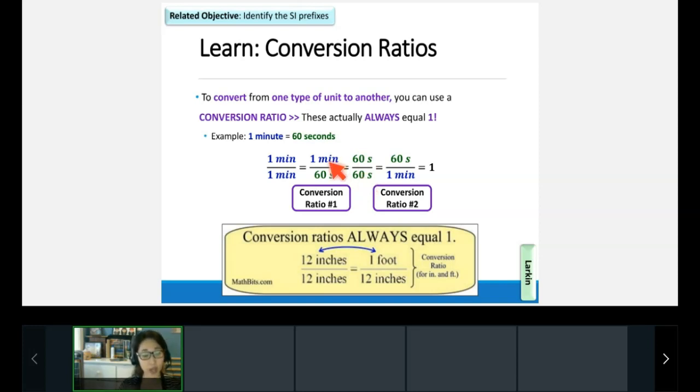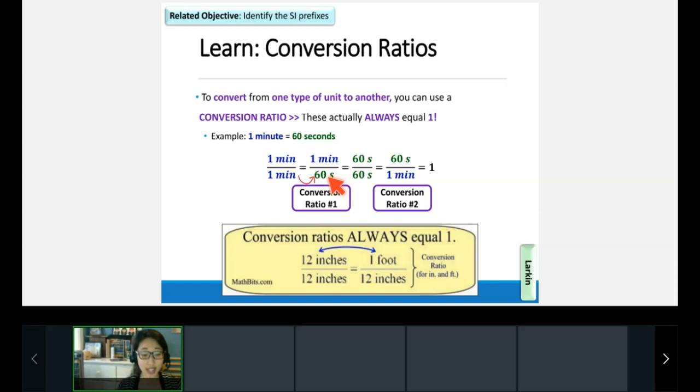But here's the thing. We just said that minutes and seconds are interchangeable. Instead of saying 1 minute, we could actually say 60 seconds. So we can put 1 minute over 60 seconds, and these are the same time. Acknowledge in the chat box that you understand that 1 minute and 60 seconds are the same exact amount of time.